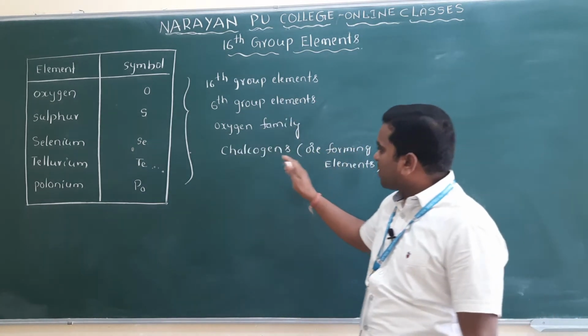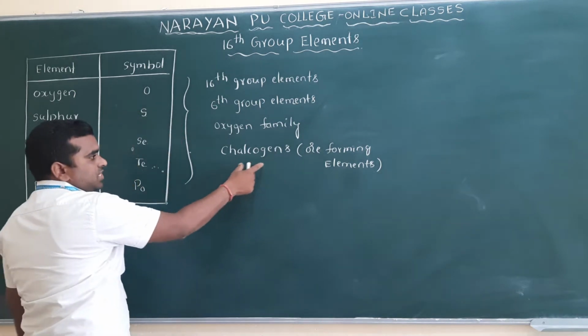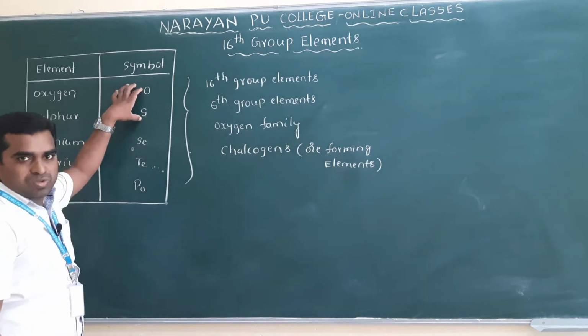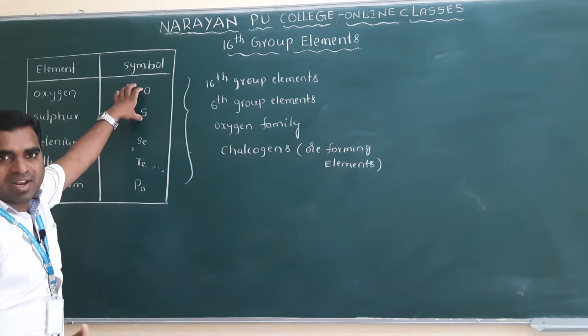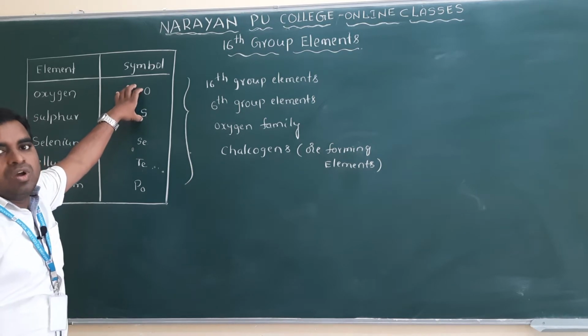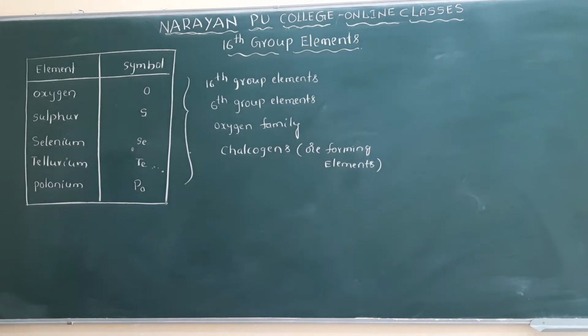So that's why we call these chalcogens. The meaning of chalcogens is ore forming elements, because these elements mainly form the ores. Ores means metal oxides and metal sulfides. These we call ores. So this is about the 16th group elements.